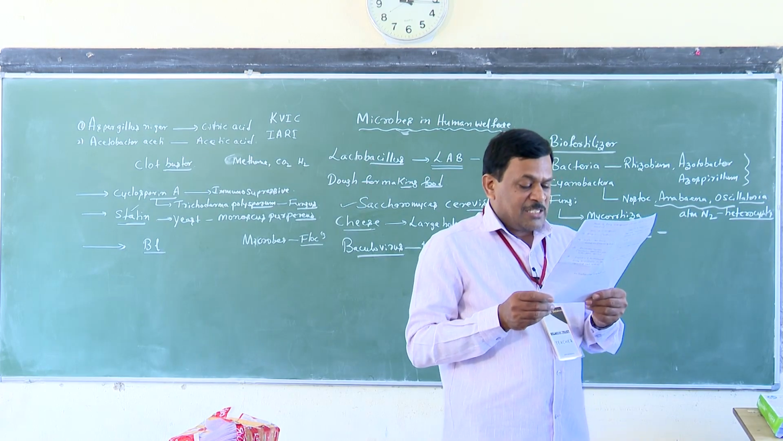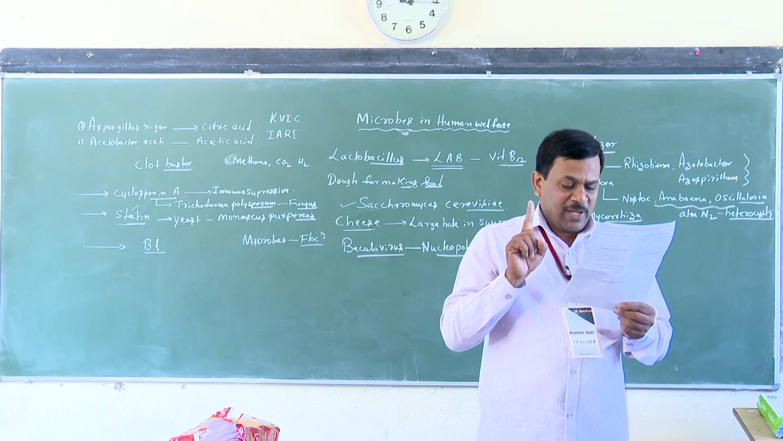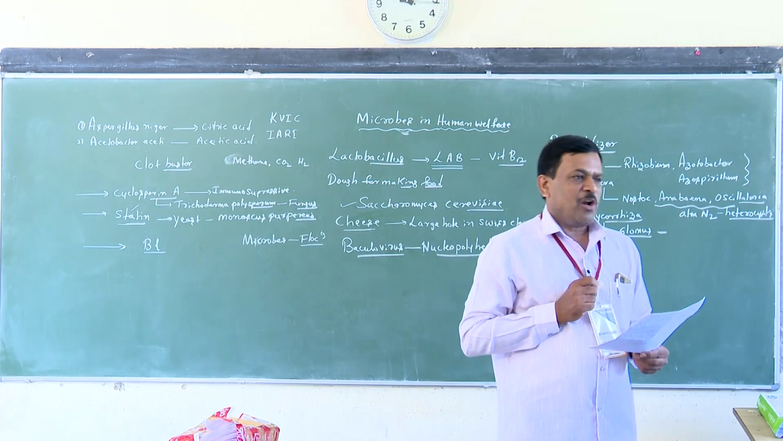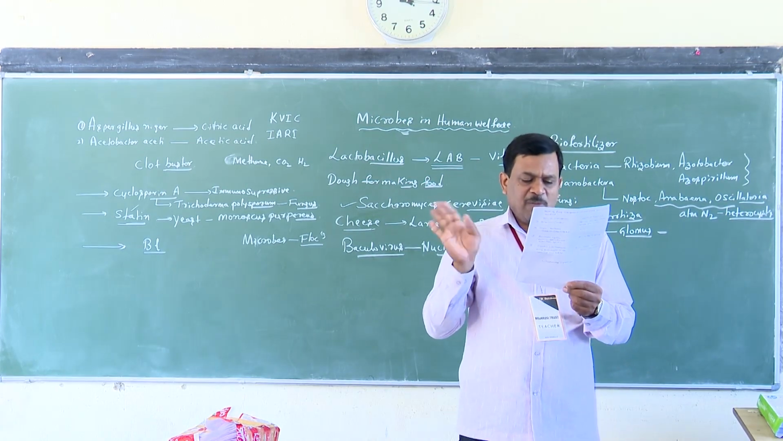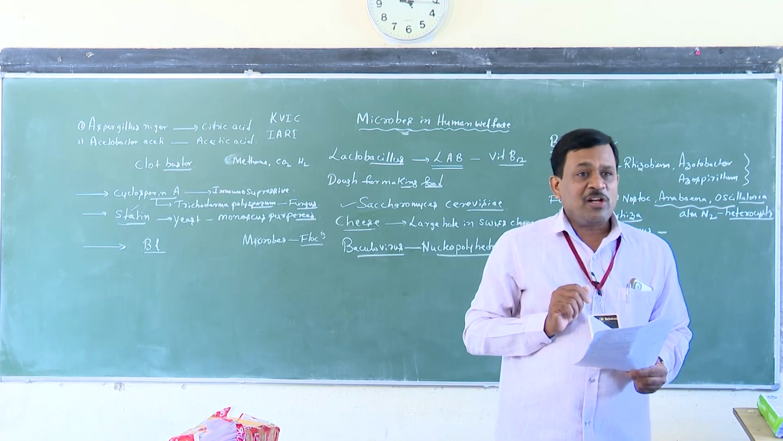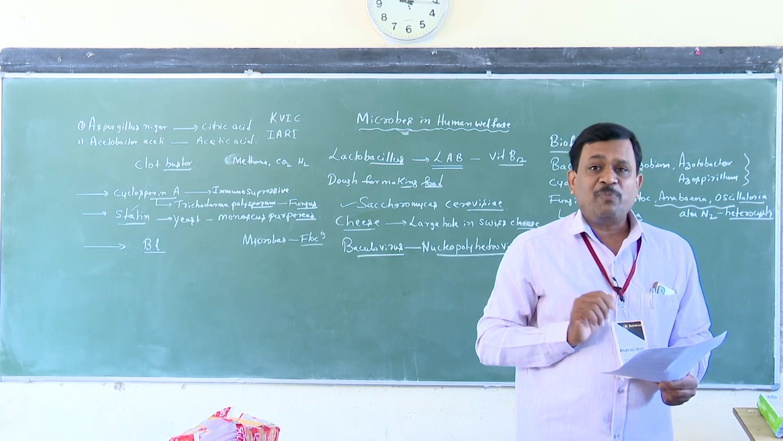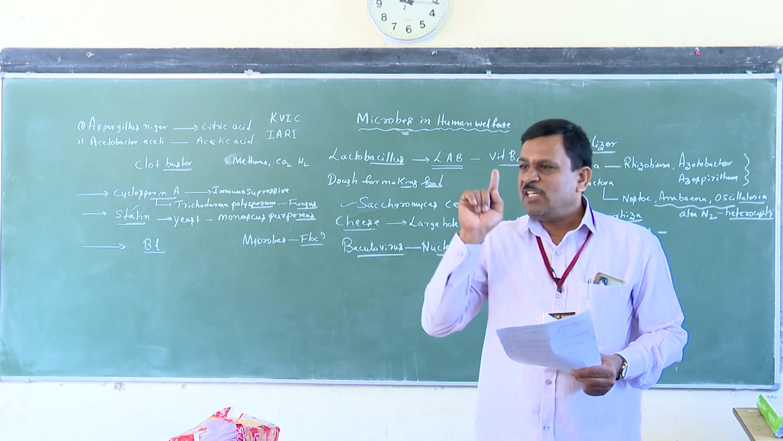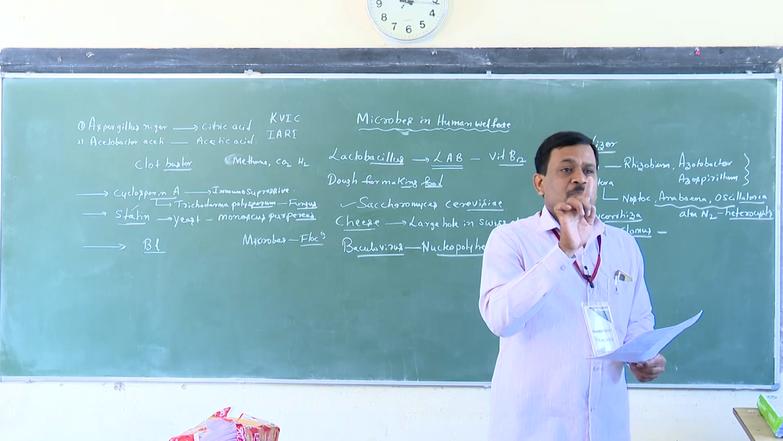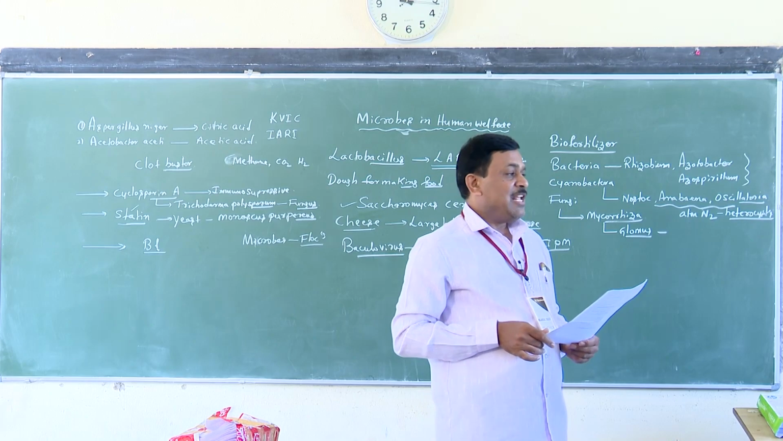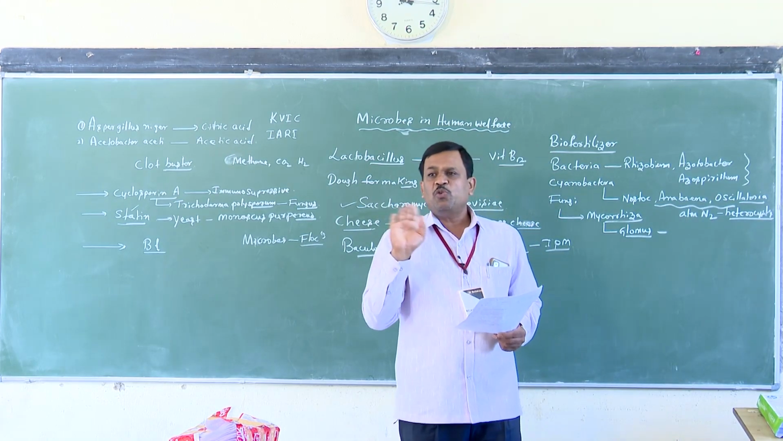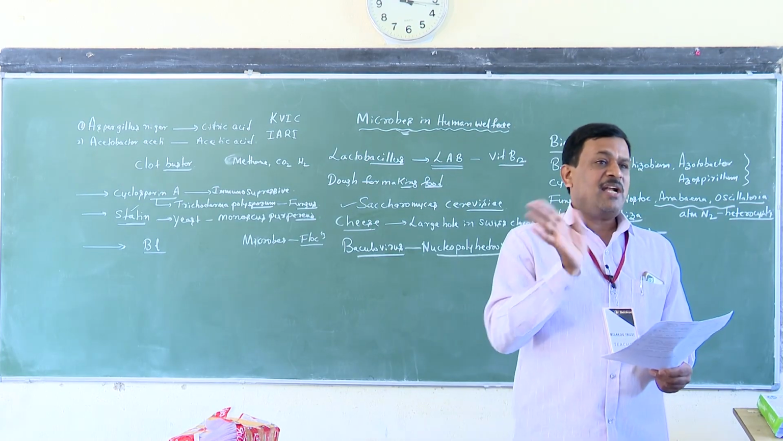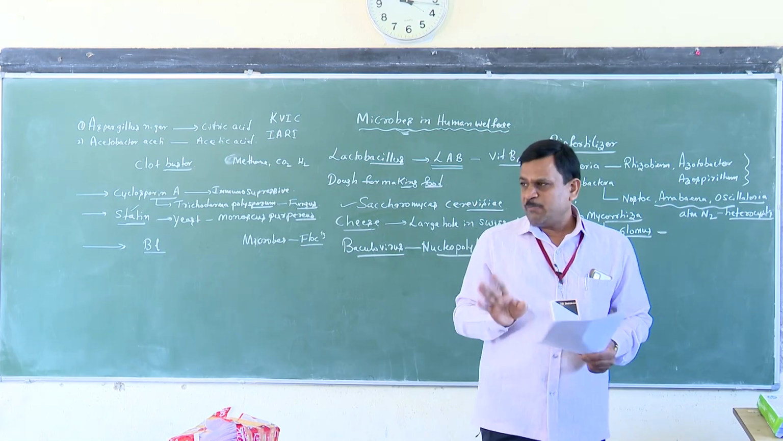First option: Aspergillus and Rhizopus. Aspergillus is used for chemicals. Aspergillus niger is used in the production of citric acid. It is not actually a biofertilizer. Rhizopus is a fungus included under the division Phycomycetes. Rhizopus is commonly called bread mold, B-R-E-A-D. It is a parasitic fungus, not a biofertilizer.